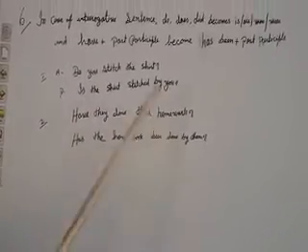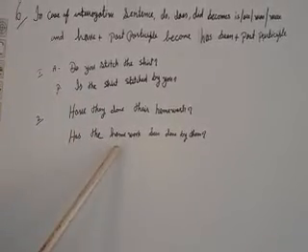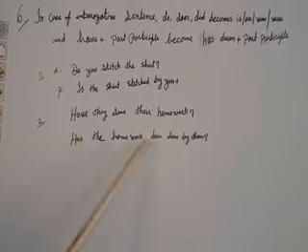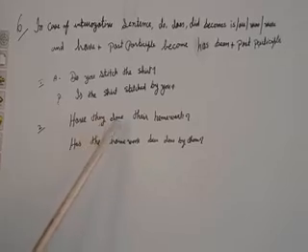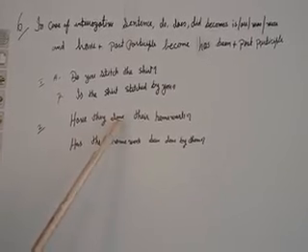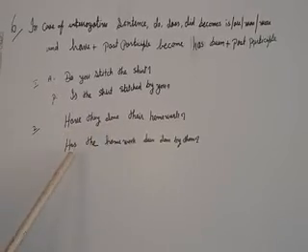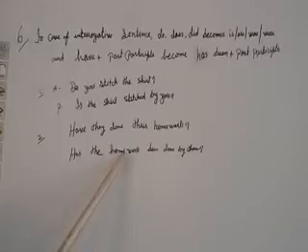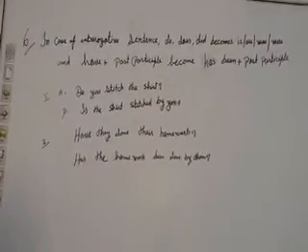Have changes into has: "Has the homework been done by them?" Has and been should be used when there is have and a past participle. Okay, today is this much only, and do all the homework.